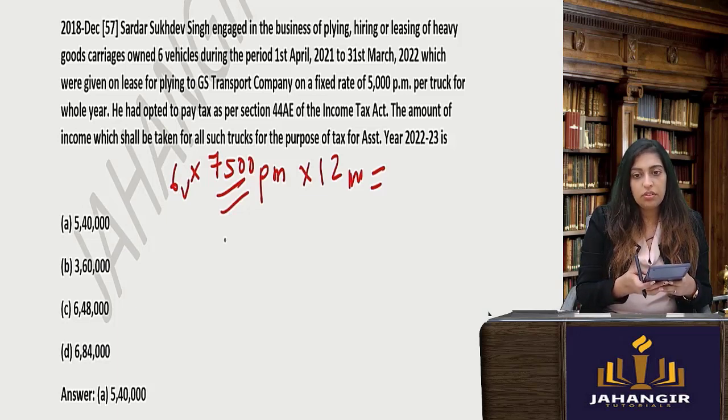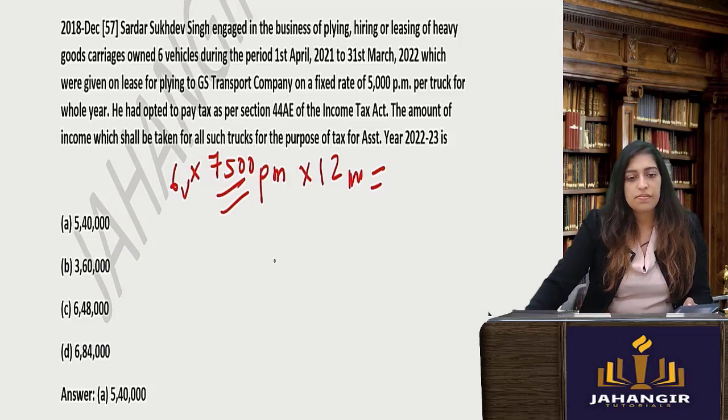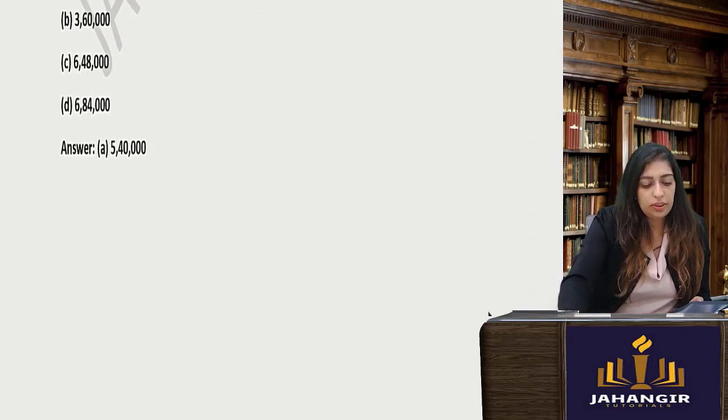Into 6 into 5,40,000. Simple. Okay, next one.